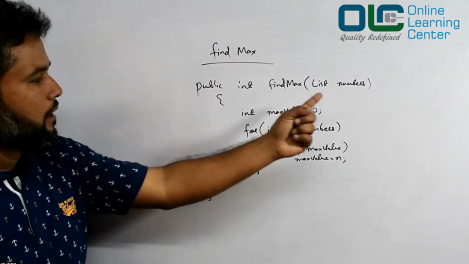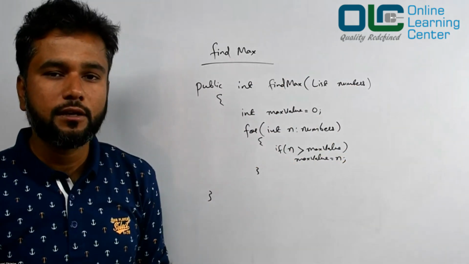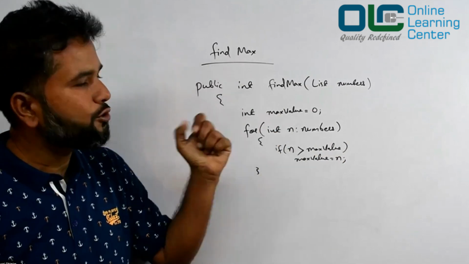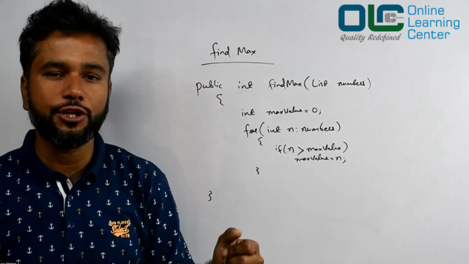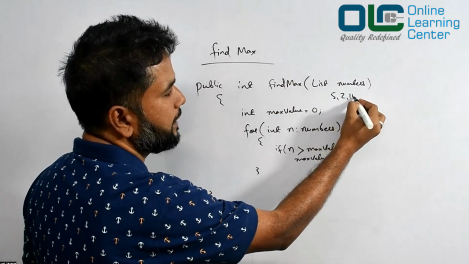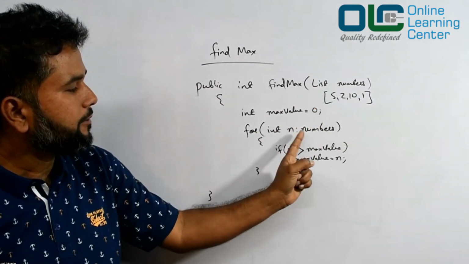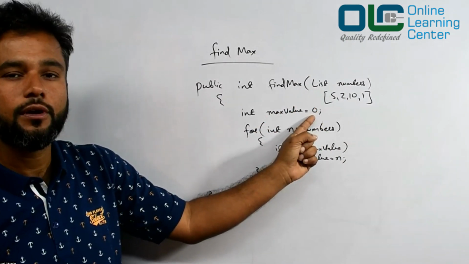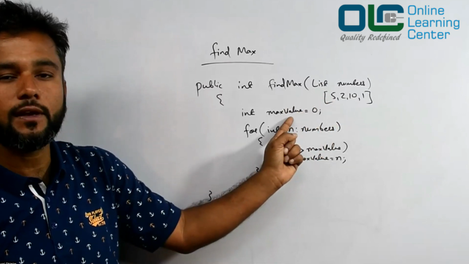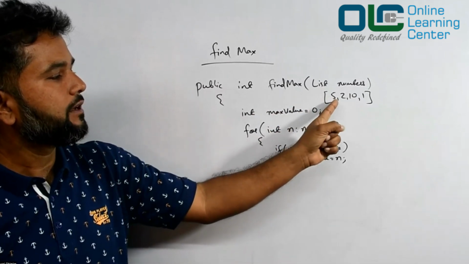So what did I do? I took this list of numbers, started iterating through the list, got access to every element, and compared that with the previously stored max value. Initially, the max value was 0. Let's say this list has numbers like 5, 2, 10, 1. The first time I'll get 5 here. Max value is 0, and I'm asking, is 5 greater than max value? Yes. If that's the case, update your max value to 5. So max value becomes 5.